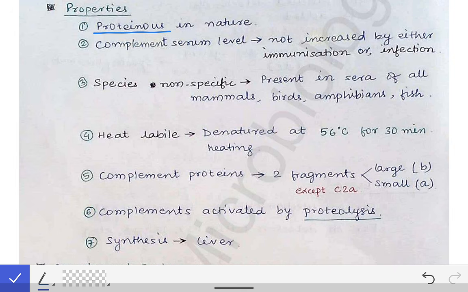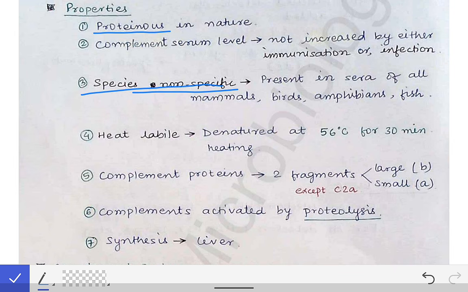Then the third important property of the complement proteins is that they are species non-specific. What does that mean? So the meaning of species non-specific is that they are present in all the mammals and the birds, amphibians, fish, etc. They are not only limited to the humans, rather they are present in all the mammals, birds, amphibians, etc. So that is the meaning of that, they are species non-specific.